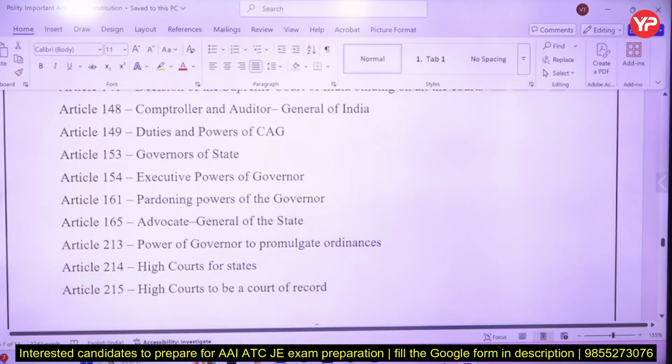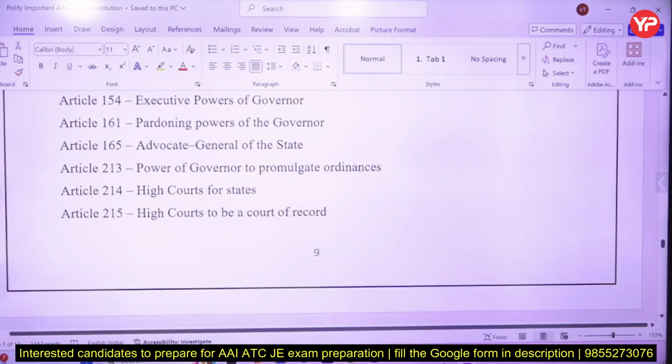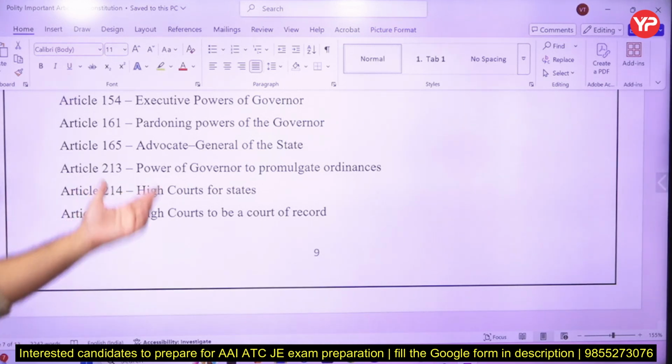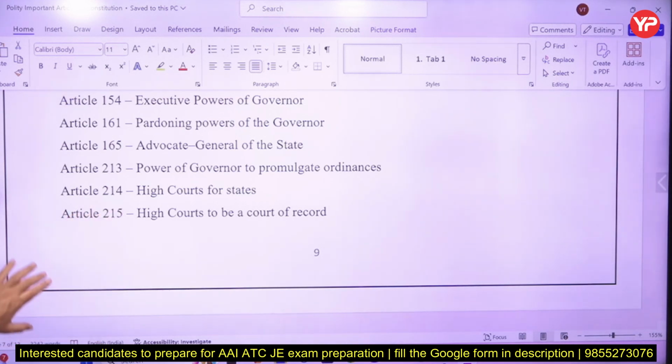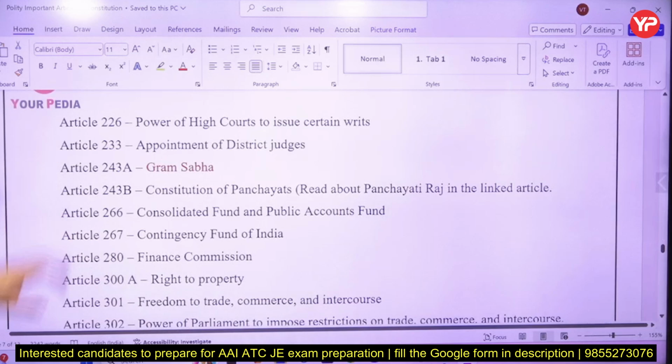149 is powers. Governor of State is 153. Executive power of the Governor 154. Pardoning power of the Governor 161. Advocate General of the State, like the Attorney General at the center, there is an Advocate General in the state, 165. Now the Governor can also make ordinances, 213. Now this is also much in the news nowadays because many governors are withholding the bills of the state legislative assemblies for reference of the President. High Court 214. High Court to be a court of record 215.